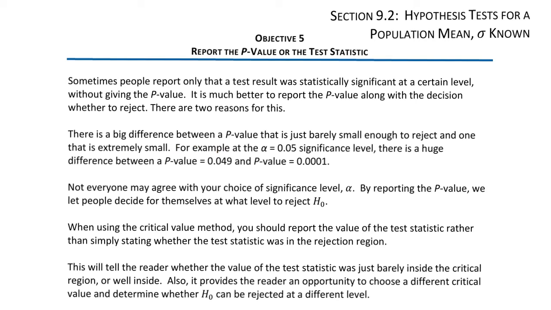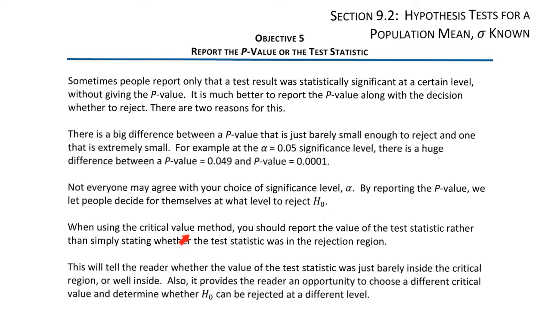There is a big difference between a p-value that is just barely small enough to reject, and one that is extremely small. For example, at the alpha equals 0.05 significance level, there is a huge difference between the p-value 0.049 and the p-value of 0.0001. Not everyone may agree with your choice of significance level alpha. By reporting the p-value, we let people decide for themselves at what level to reject the null hypothesis.